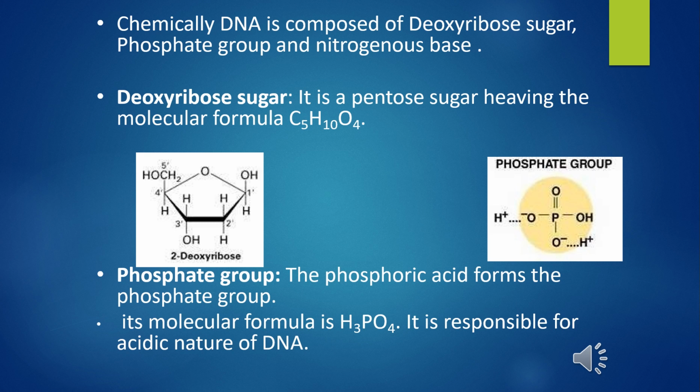So the next one is the phosphate group. Phosphoric acid forms a phosphate group. Its molecular formula is H3PO4. It is responsible for the acidic nature of DNA. DNA is acidic in nature just because of the phosphoric acid present in it. So we'll study the next topic in the next slide.